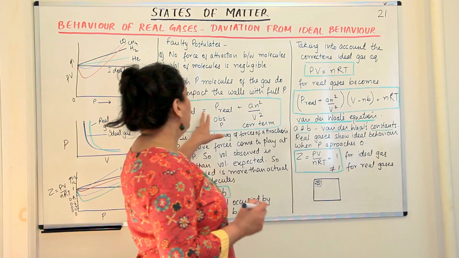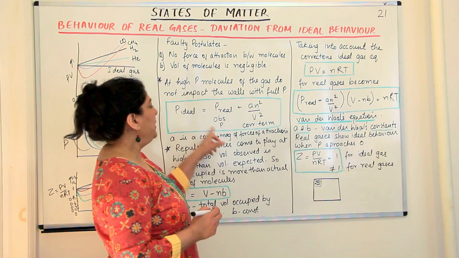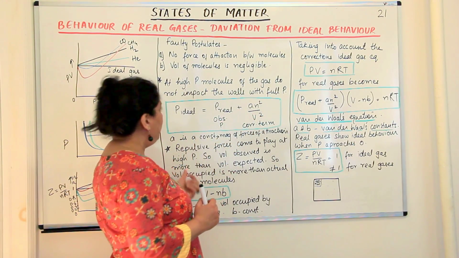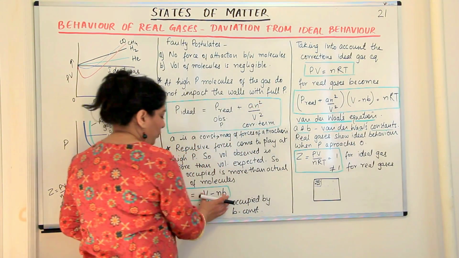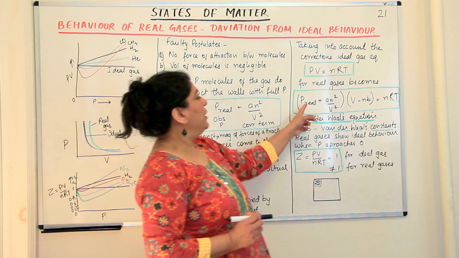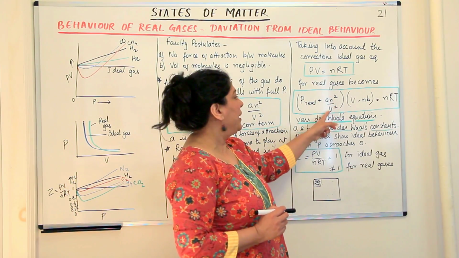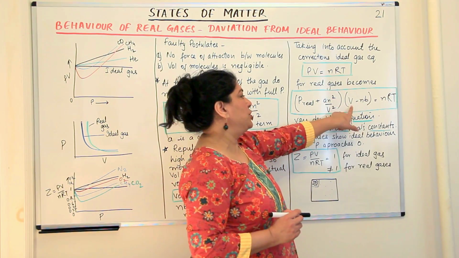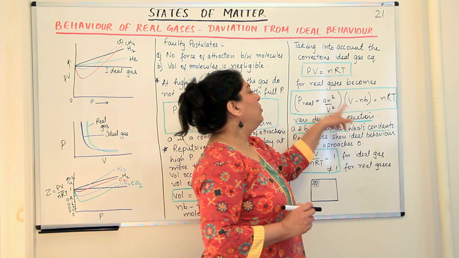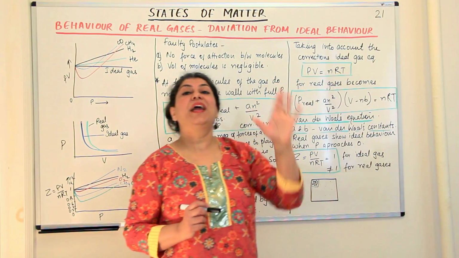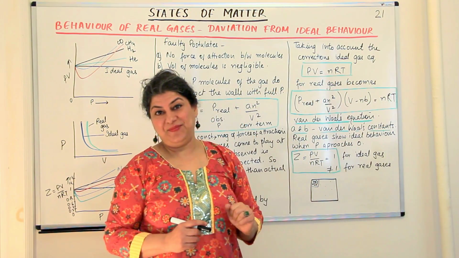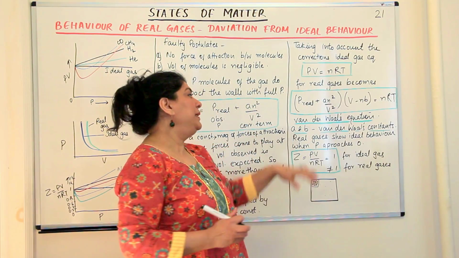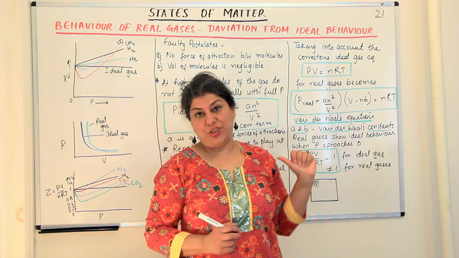If we now put the value of P as P real plus this correction term, and if we put volume as this with the correction term, we get an equation: P real plus an squared upon V squared, into the volume with the correction term, V minus nb. Now this should be equal to nRT.